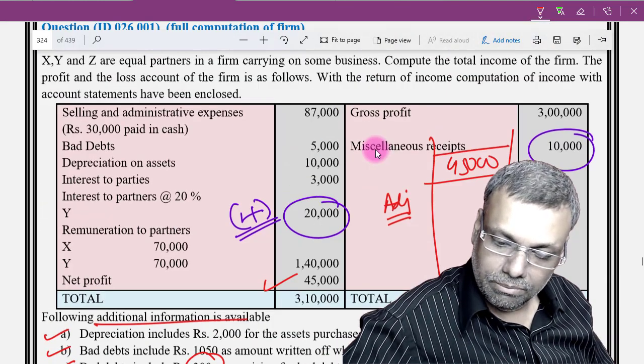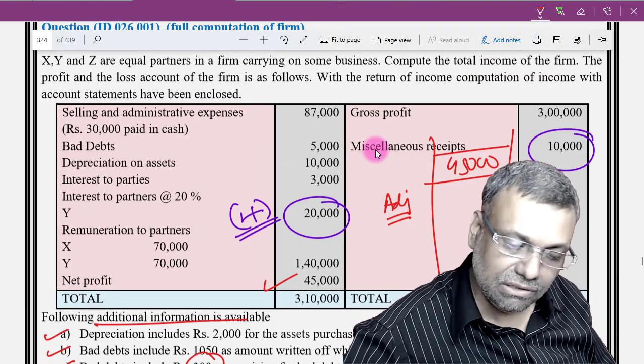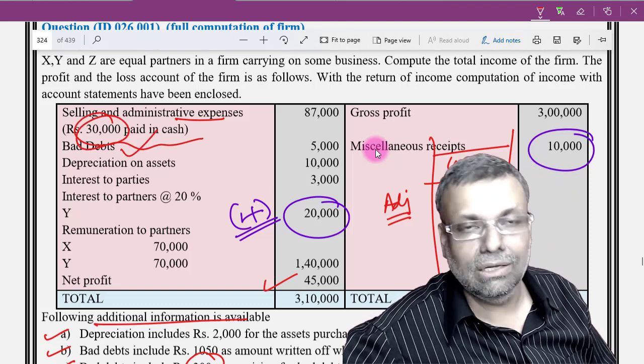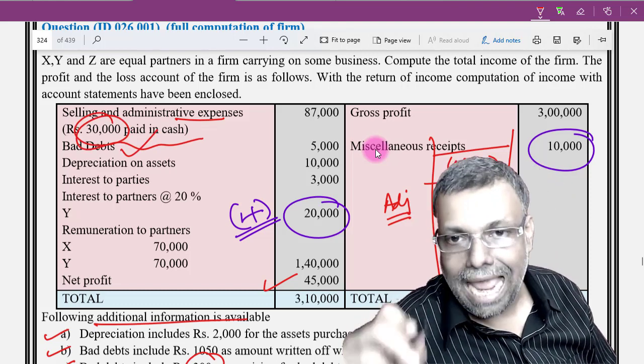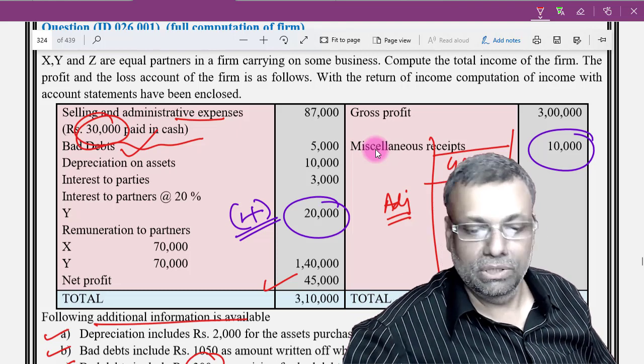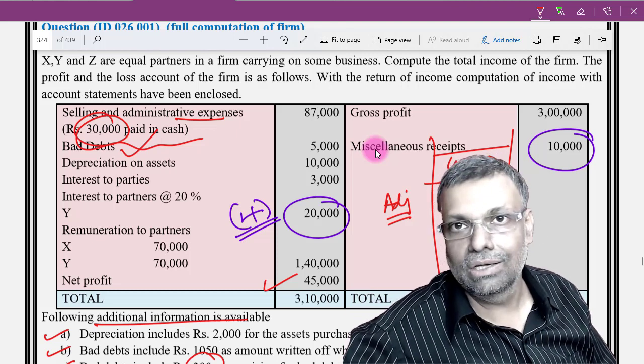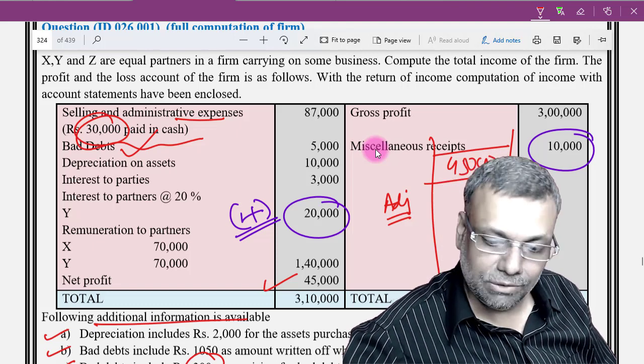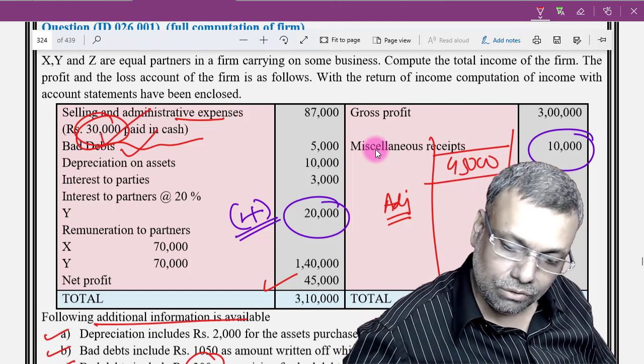Now come to the P&L items. So credit side miscellaneous we have considered. Selling and administrative 30,000 paid in cash. So I will add 30,000, but don't forget the 30,000 aggregate in a day to a person. Now that precise data is not printed in the question. So if you want, write a clear note before you make the additions on account of cash expenditure. Okay. So I will add 30,000.